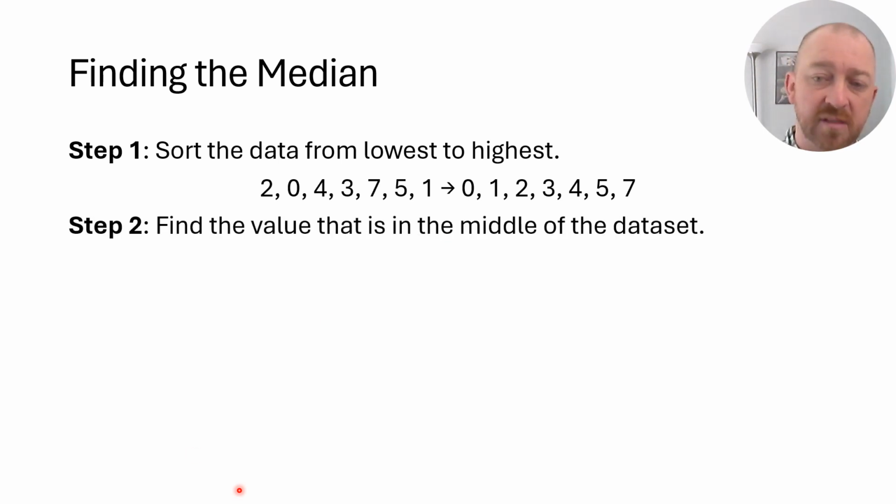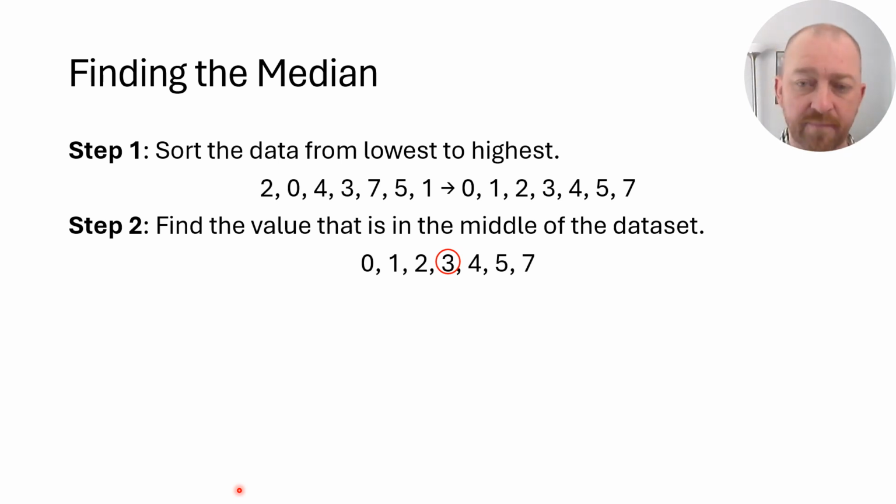The next step is to simply find the middle of the data set, and that's of course very easy. You take the data set and then you say which of those values is right in the middle, and of course it's number 3. 3 is the middle value because there are 3 values below 3. There are also 3 values above 3. Okay, therefore 3 is the middle value.